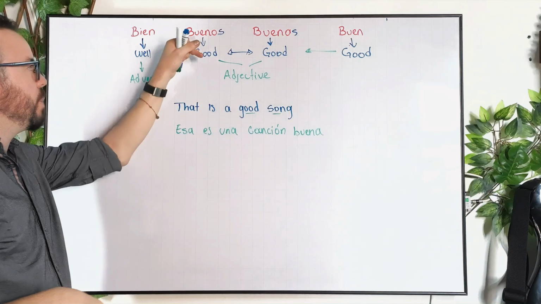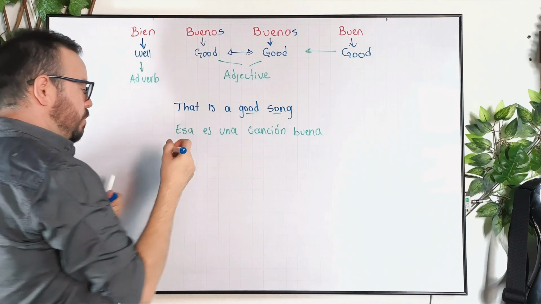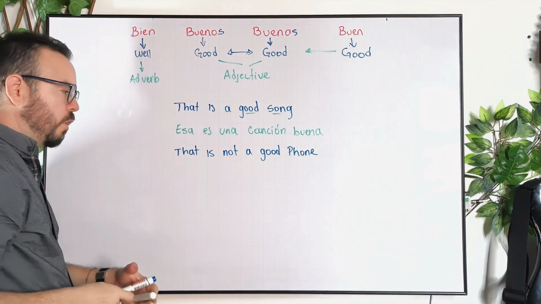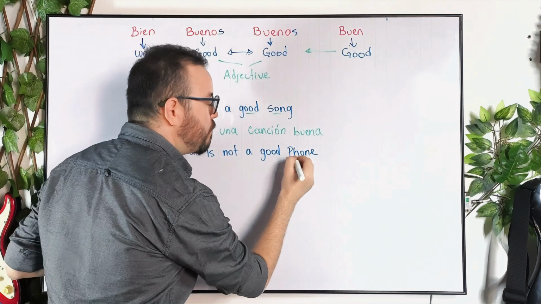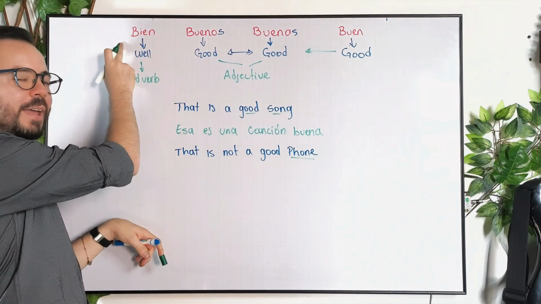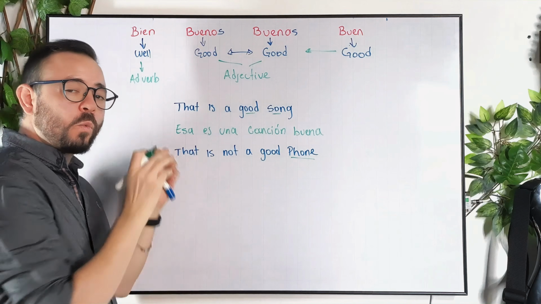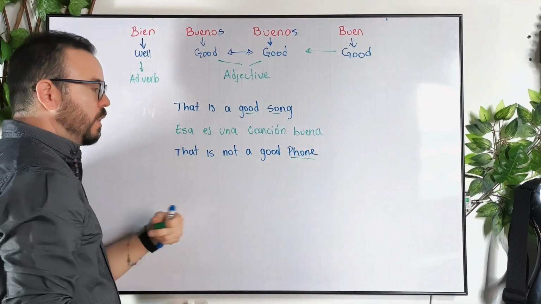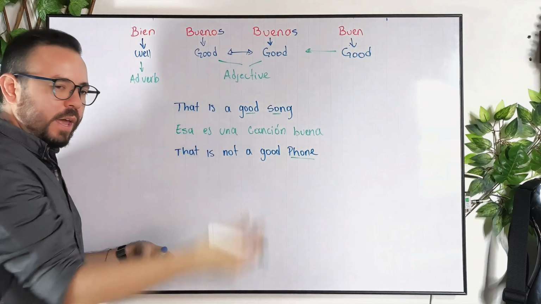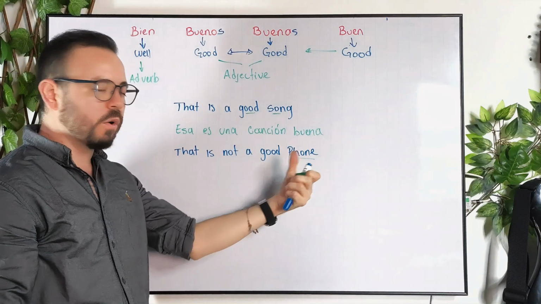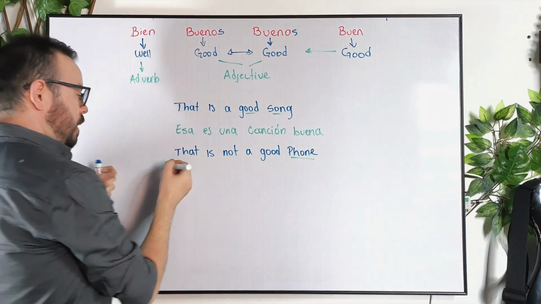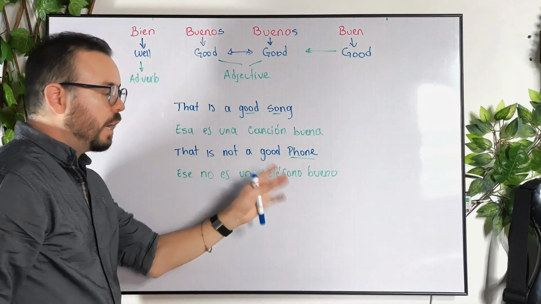Let's just do another example, but now using bueno. Let's say, for example, that is not a good phone, okay? In this case, we're speaking about a phone. We cannot use bien one more time because we're not describing any action. We're not describing any verb. We're describing an object, a noun. That's why we need to use bueno or buena. In this case, bueno, because phone is a masculine word. So we're gonna have ese no es un teléfono bueno.